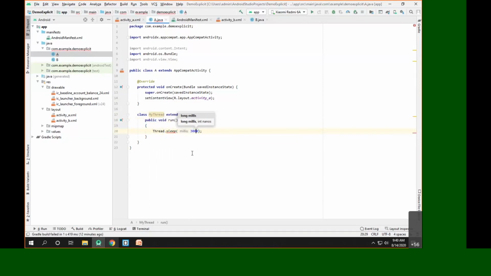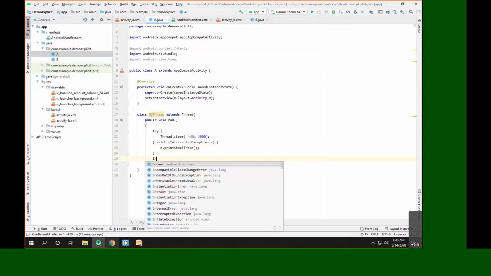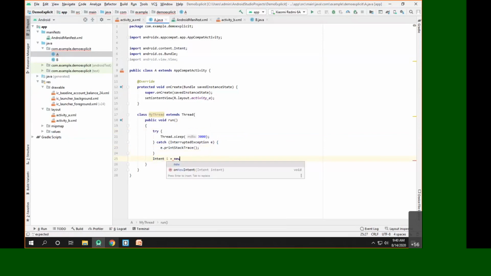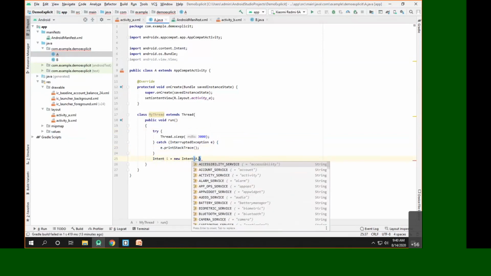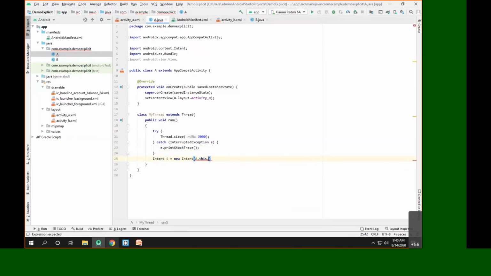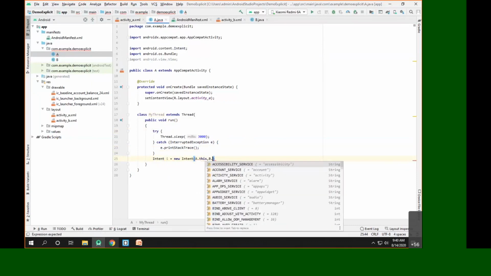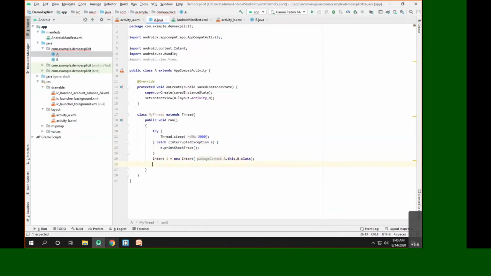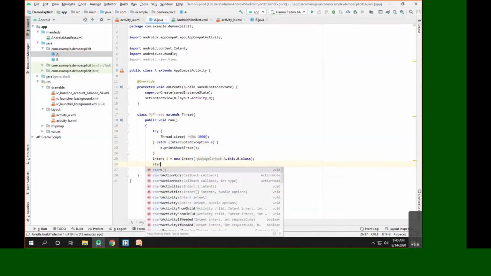And we know the sleep method throws the InterruptedException. So we'll simply press Alt Enter here, and it will give me the suggestion to surround it with try catch. So we'll surround it with try catch. And once 3000 milliseconds are over, we have to launch an intent. For that, we'll write Intent i is equal to new Intent from the current activity, that is A.this, to the B activity, that is B.class. And then we launch the intent by calling the method startActivity of i.